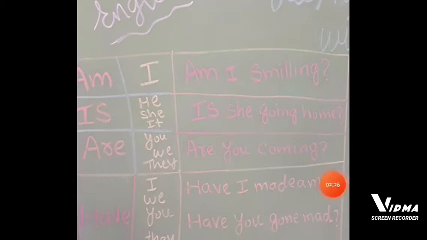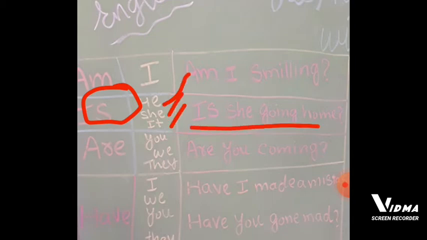Okay, now let's see the second one. Is. अब इसके साथ he, she और it. Is she going home? Are you, we, they. Are you coming? Have के साथ, have you made a mistake?